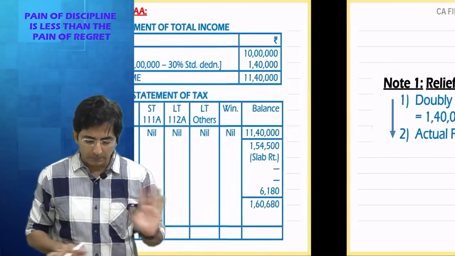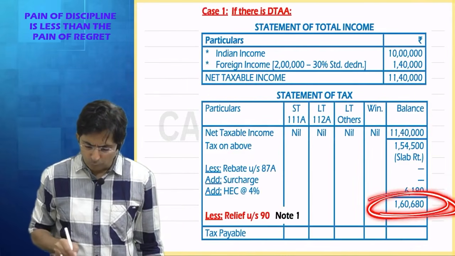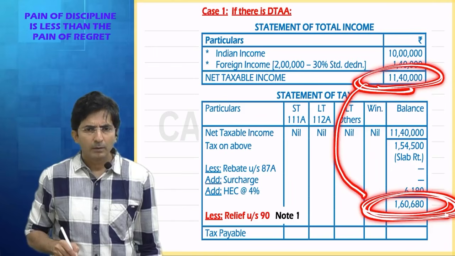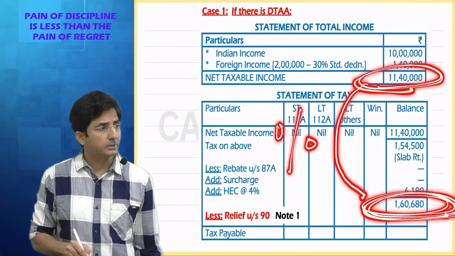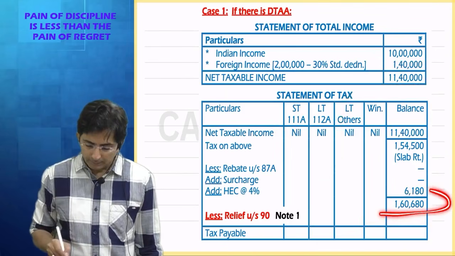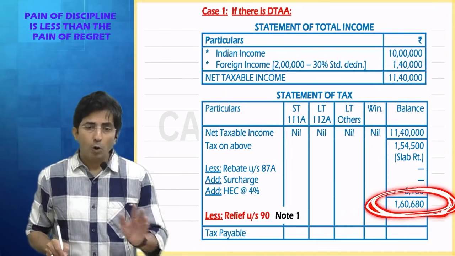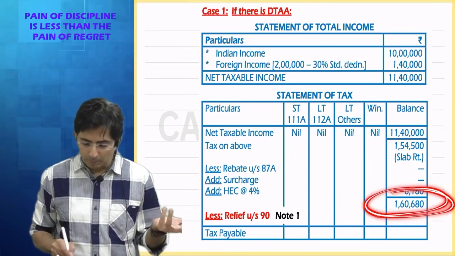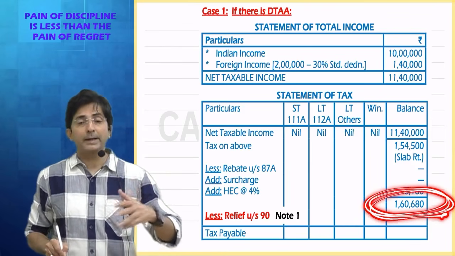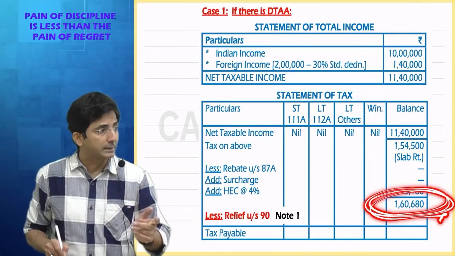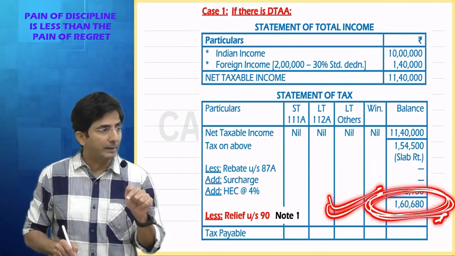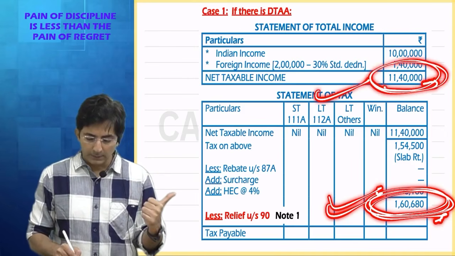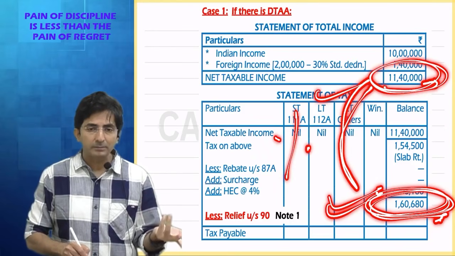And you know how to find out average? See, the best way, look: final ultimate tax divided by final ultimate income. Automatically you will get the average percentage. Because, do you agree, in this final figure all the percentages have been taken care of? Tell me, how has this final amount been arrived at? You applied slab rate, you applied surcharge, you also applied health and education cess. So all the percentages are taken care of in the final tax, and the final tax is of total income. So just divide these two figures and you will get a percentage.